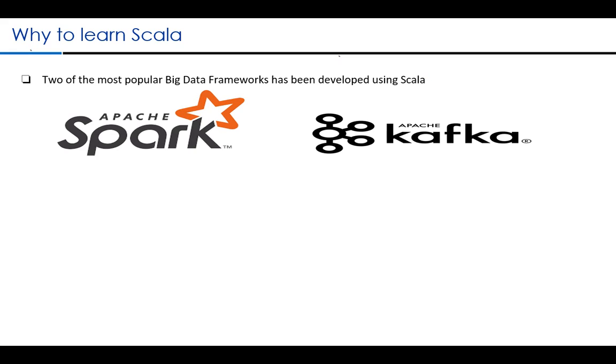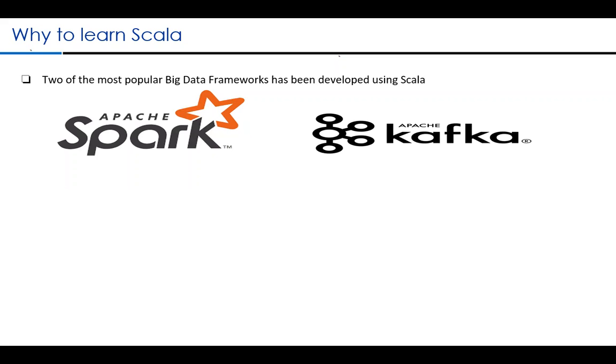When people have used Scala to build these frameworks, that means entire Apache Spark is built using Scala and the entire Apache Kafka is developed using Scala. So when they have used Scala as the preferred choice of coding, that means Scala provides you certain advantages. So the first thing, we should learn Scala because most of the big data frameworks have been developed using Scala, like Apache Spark and Kafka.